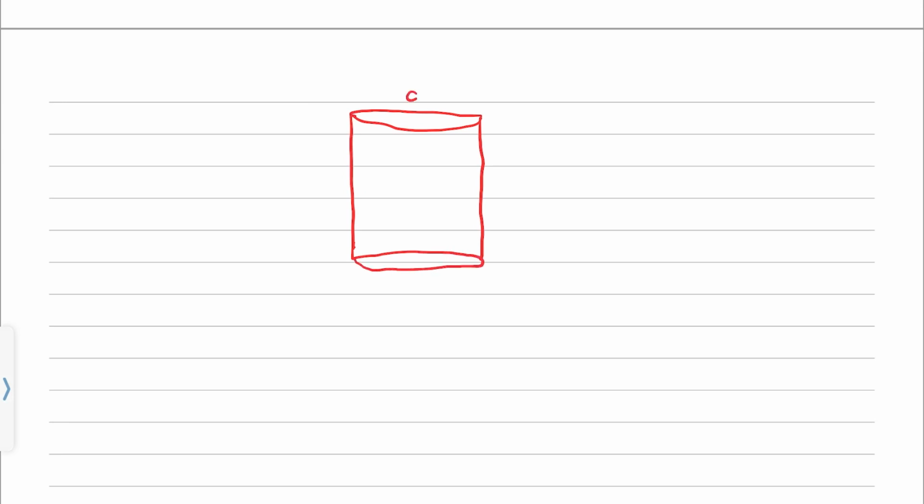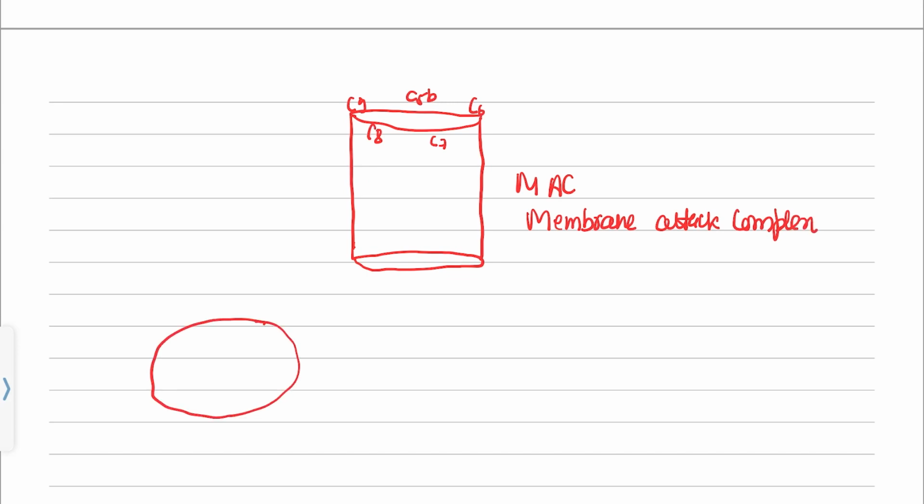Okay, let's see, C5b, C6, C7, C8 and C9. And this is known as the membrane attack complex. So what they will do, let's imagine this is a bacterium, and this membrane attack complex will just fall down onto the cell wall of the bacterium.